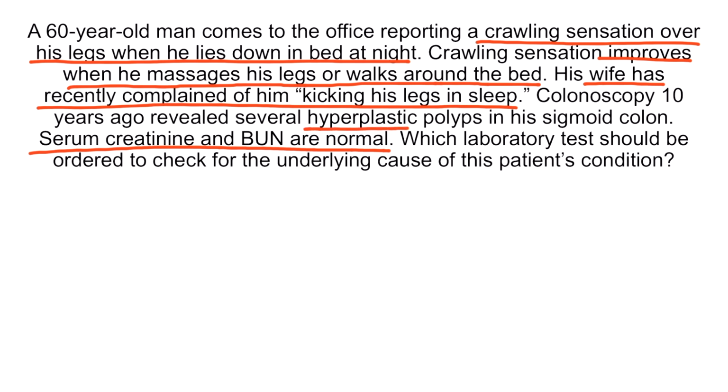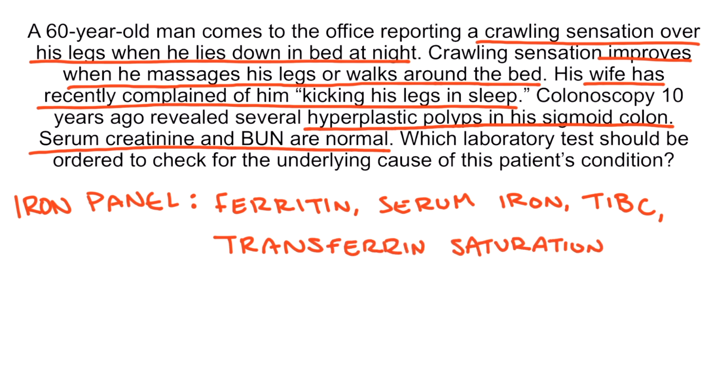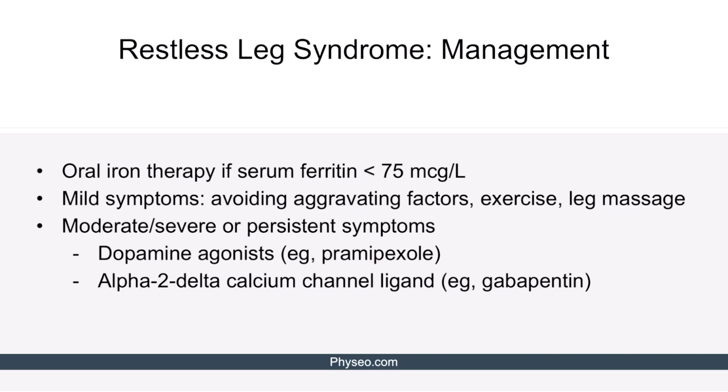Considering that he has hyperplastic polyps in the sigmoid colon, he may have occult gastrointestinal bleeding and resultant iron deficiency anemia, triggering the restless leg syndrome. Therefore, an iron panel with serum ferritin, serum iron, total iron binding capacity, and transferrin saturation should be ordered in this patient. Let's discuss management. First of all, oral iron therapy should be administered to patients with restless leg syndrome if the serum ferritin is less than 75.